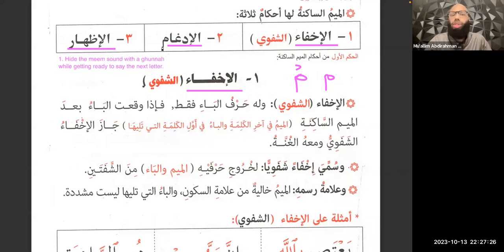All right, so that was the rule for al-ikhfa. For nun as-sakin and tanween, it was to hide the noon sound. For meem as-sakin, it's to hide the meem sound with a ghunna while getting ready to say the next letter.